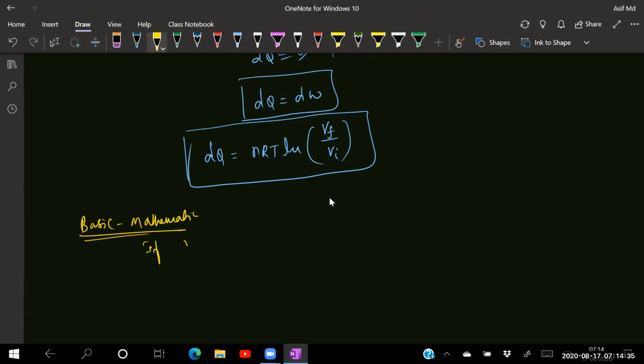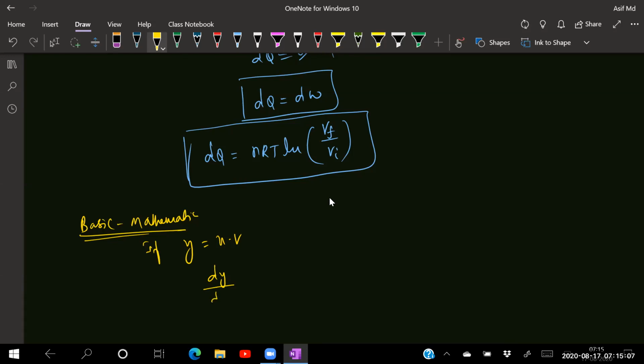If y is equal to u times v, u is a function, v is also a function. Whenever you are differentiating such a condition, keep the first term as it is and differentiate the second term, and keep the second term as it is and differentiate the first term. So you will get the answer.